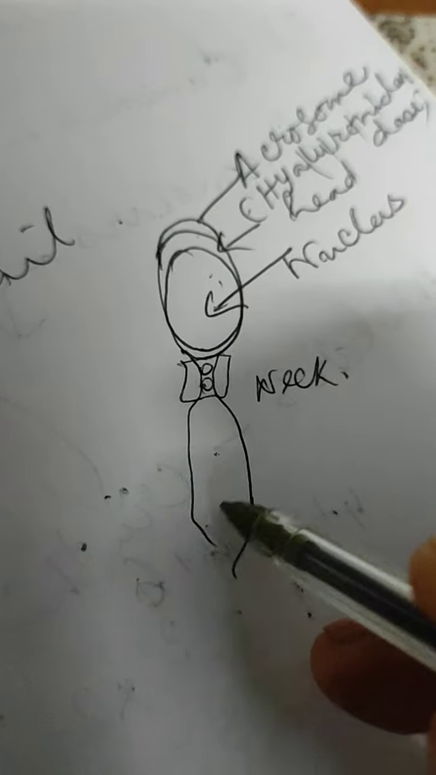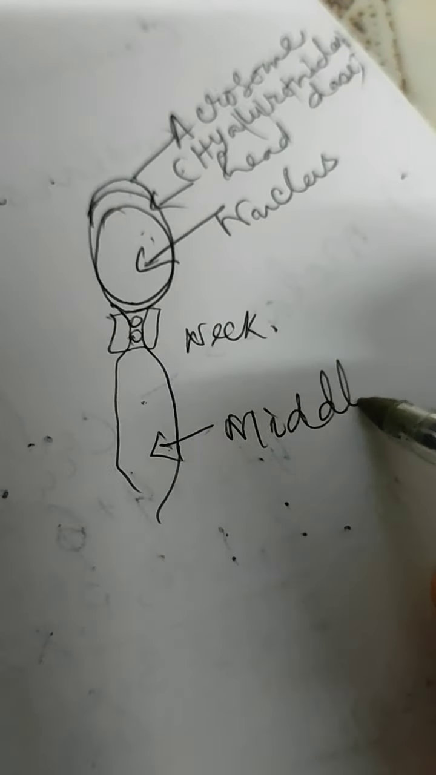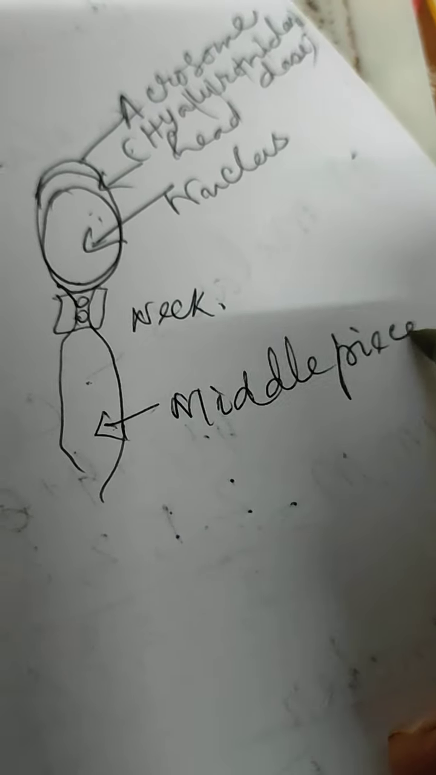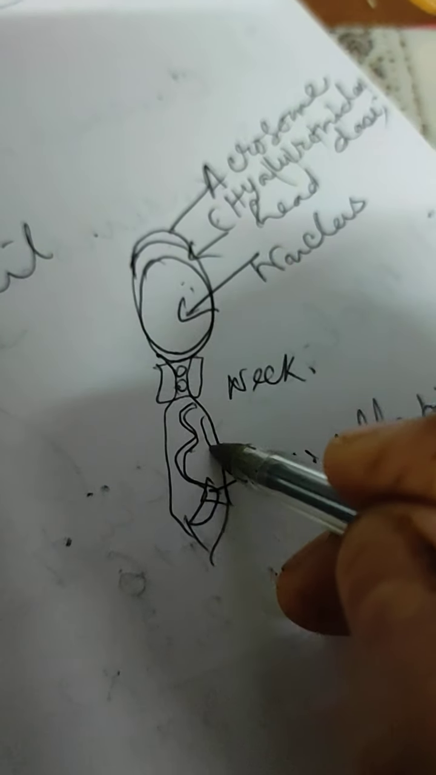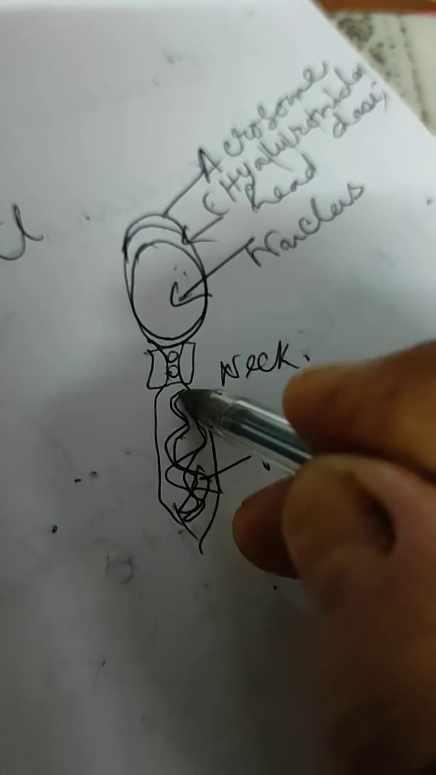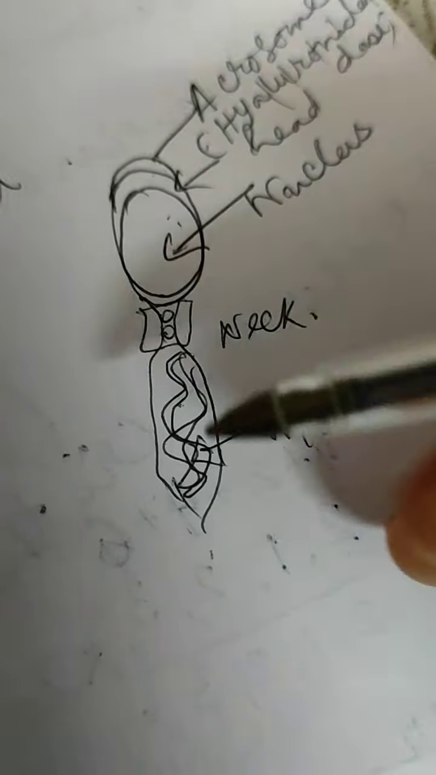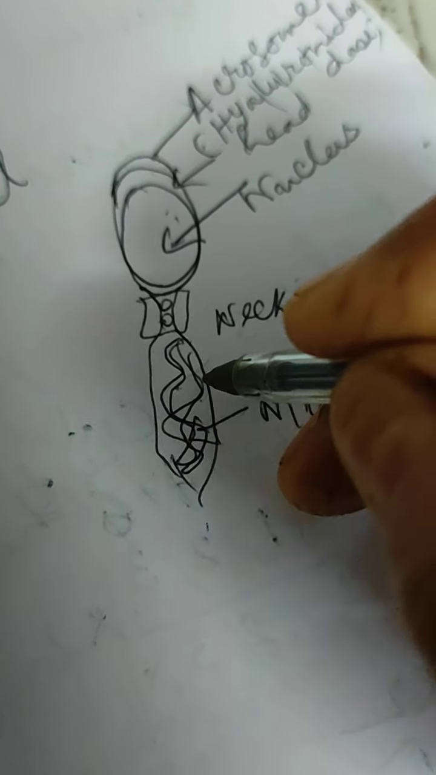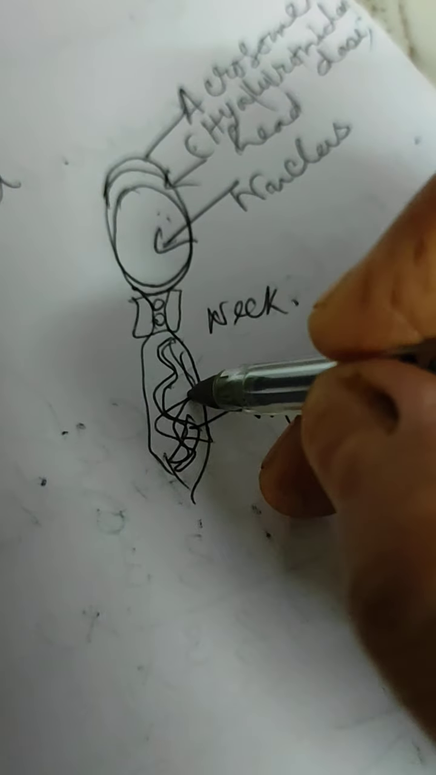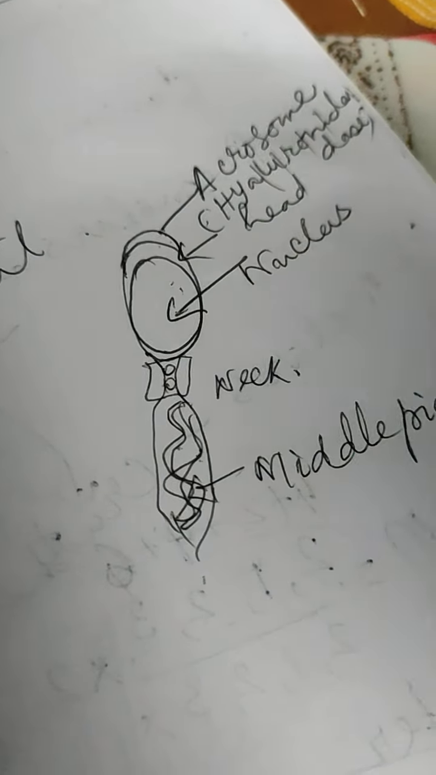Now the next part is called the middle piece. This middle piece contains the mitochondria. Why is mitochondria present? What is the function of this middle piece and mitochondria? Mitochondria we generally say is the powerhouse of the cell. So it generates the energy, and this energy helps to move the sperm.